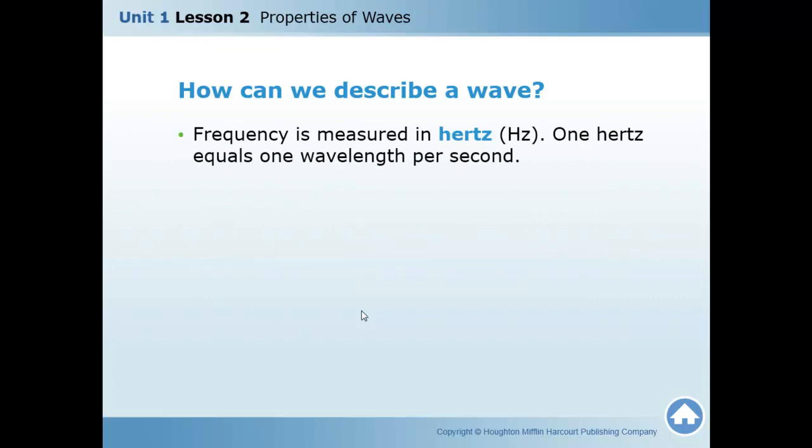Frequency is measured in hertz. So when we talk about the speed, it's measured in units of meters per second. Wavelength is measured in meters or centimeters or kilometers, okay? But the frequency is measured in units of hertz. 1 hertz is equal to 1 wavelength per second. Frequency is the inverse of period.